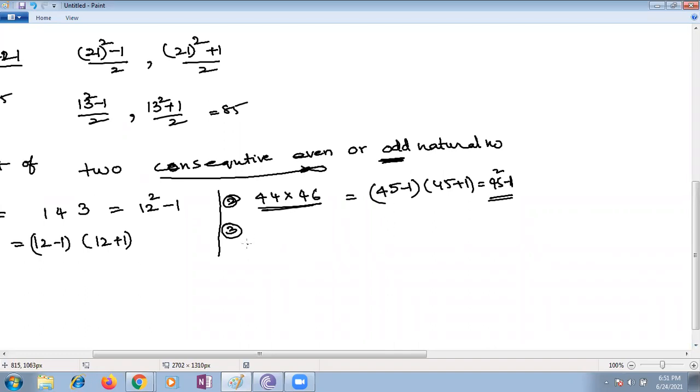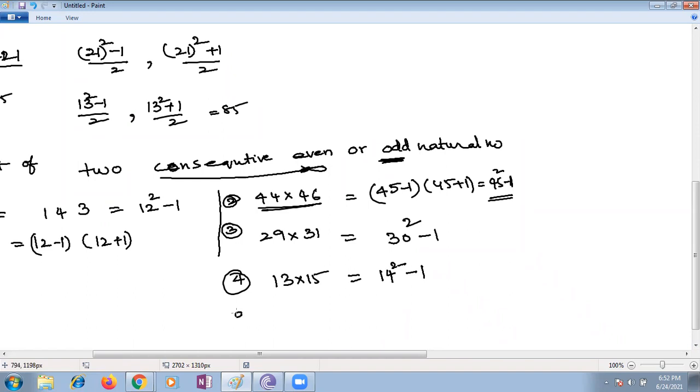Yes, here suppose I want to multiply 29 with the consecutive odd number, 31. How am I supposed to write? 30 minus 1 into 30 plus 1. So I can write it as 30 square minus 1. Yes or no? Next, 13 multiplied with 15. How am I supposed to write? 14 minus 1 into 14 plus 1, which is 14 square minus 1.